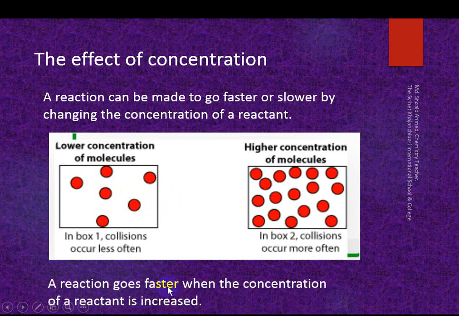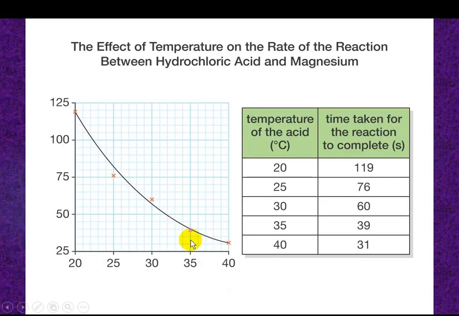A reaction goes faster when the concentration of reactant is increased.